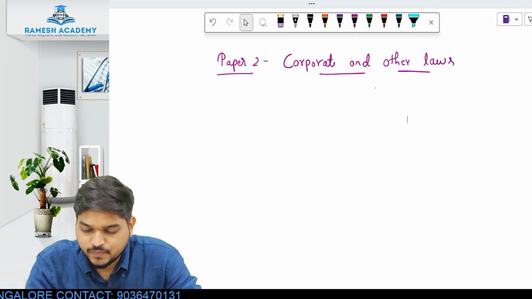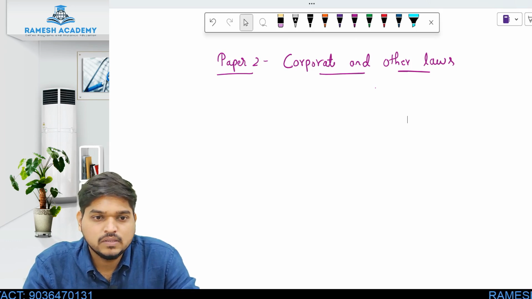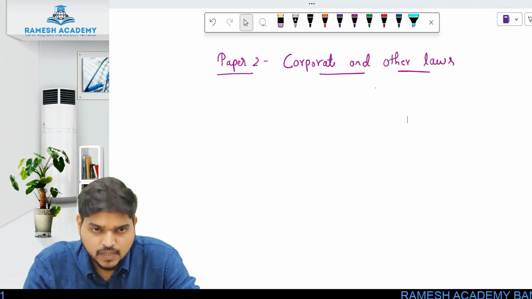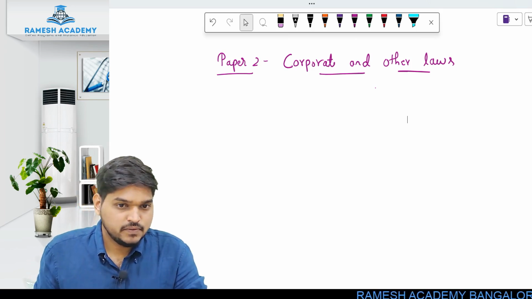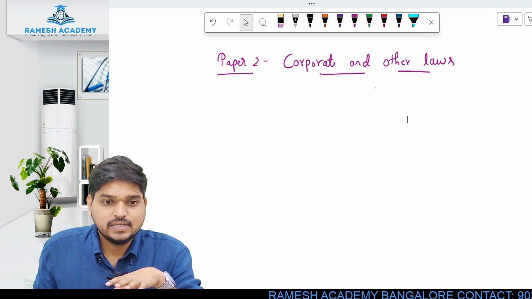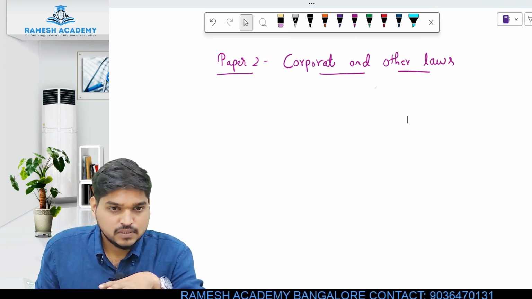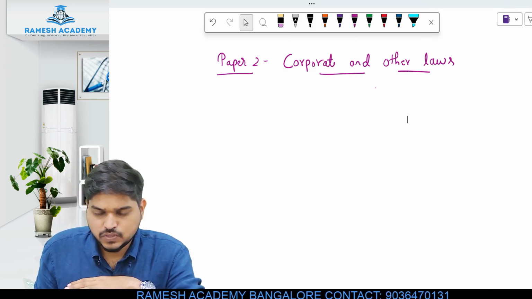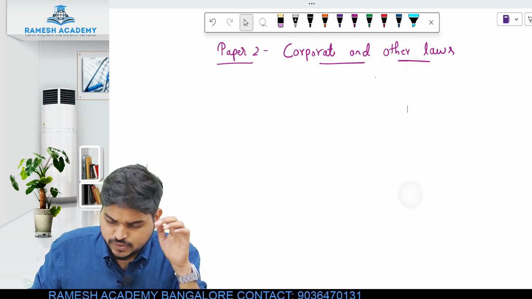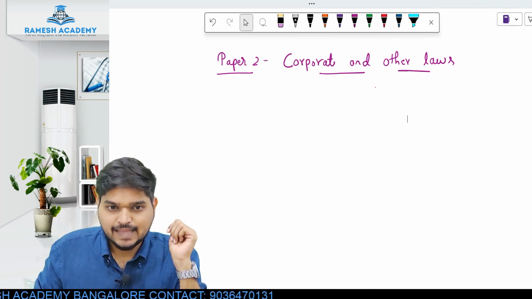So to avoid that, I would just first give you a basic understanding about what is law, how the law is made, what are the different types of law, all sort of things which are not part of your syllabus, although very important for you in order to understand the entire syllabus. So with that intention and with the assumption that you are studying the law for the very first time, I would start with the basics, then move on to the actual part of the syllabus. That would be our ideal template. And one more thing before that, I would first tell you what is the syllabus. So first let us discuss what is the syllabus, and then I will start with the basics.